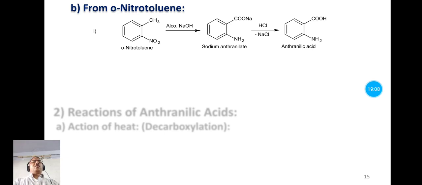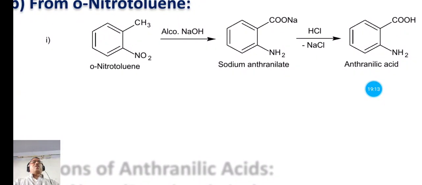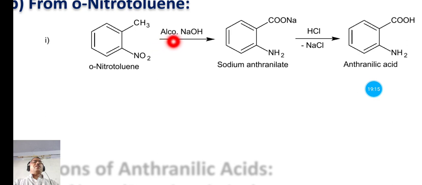In the first method, ortho-nitrotoluene is treated with an alcoholic solution of sodium hydroxide, so that we have the product sodium anthranilate, or sodium salt of anthranilic acid, and this sodium anthranilate on treatment with hydrochloric acid, HCl, forms anthranilic acid, and the side product is sodium chloride.